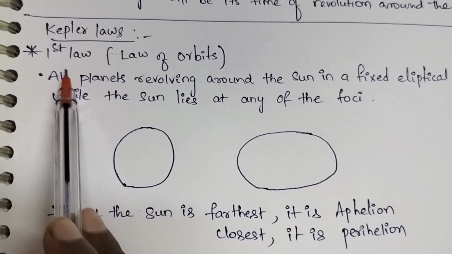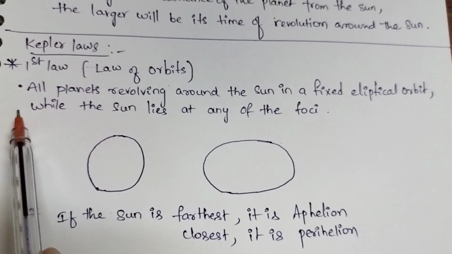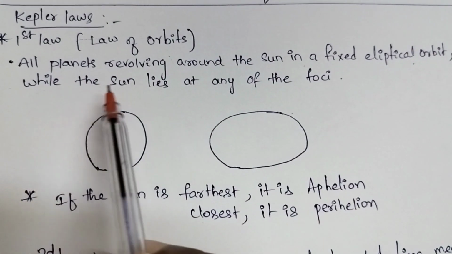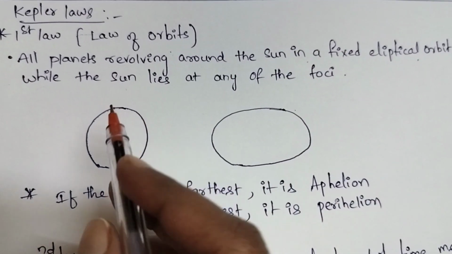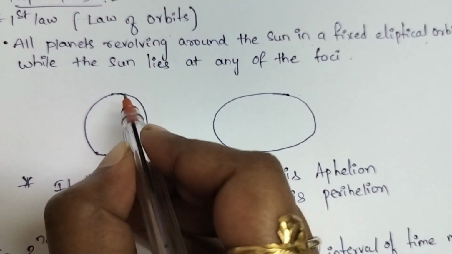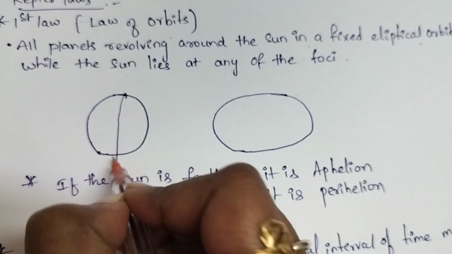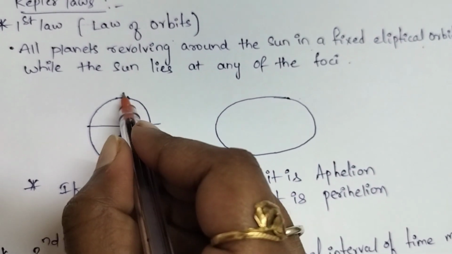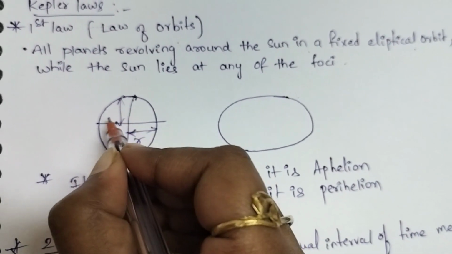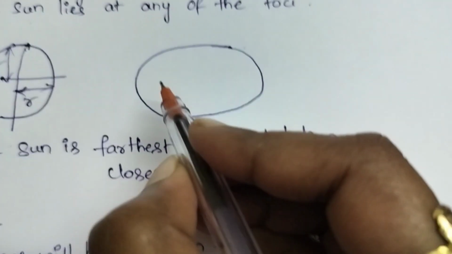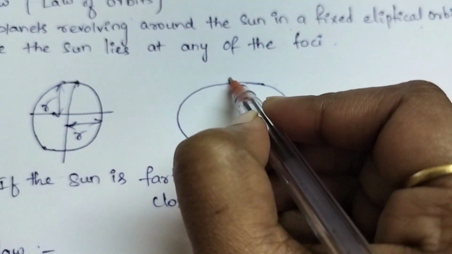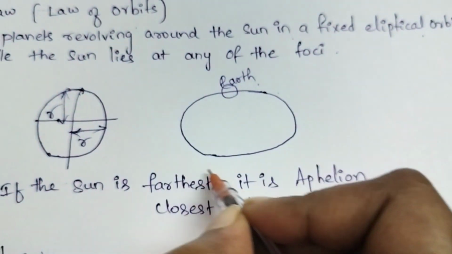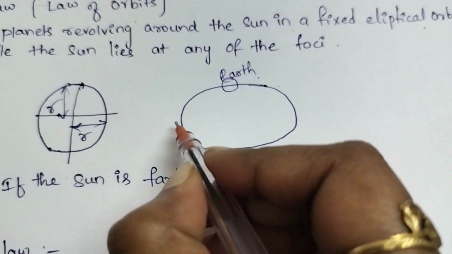Kepler's first law is also called the law of orbits. All planets revolve around the sun in a fixed elliptical orbit, while the sun lies at one of the foci. For example, if we consider a circle, then the radius of this circle will be r, and here also it will be the same r. This is the path of the Earth. Earth rotates elliptically around the sun.